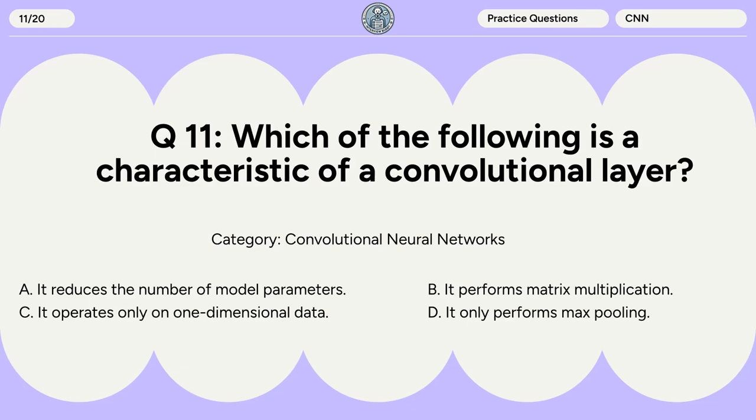Question 11. Which of the following is a characteristic of a convolutional layer? A. It reduces the number of model parameters. B. It performs matrix multiplication. C. It operates only on one-dimensional data. D. It only performs max pooling.